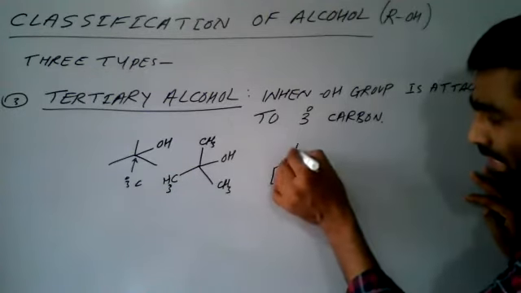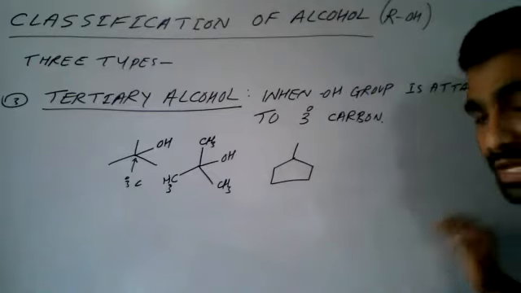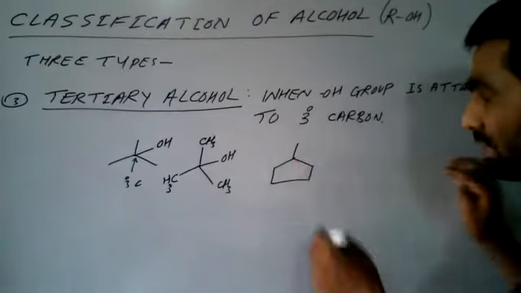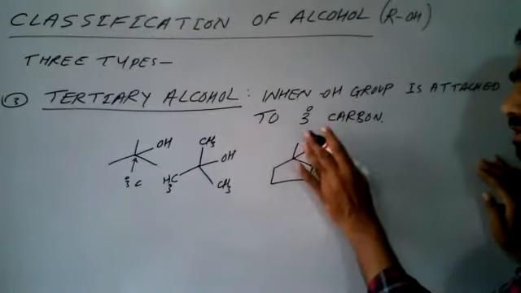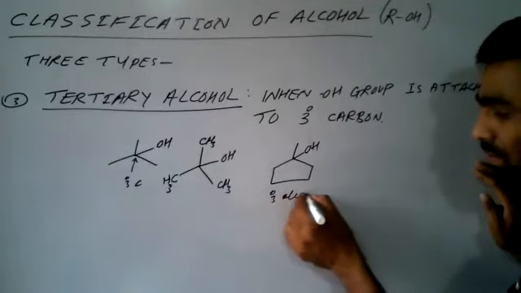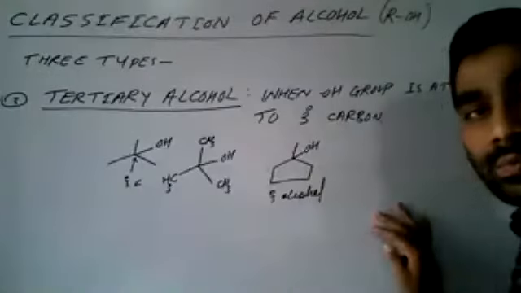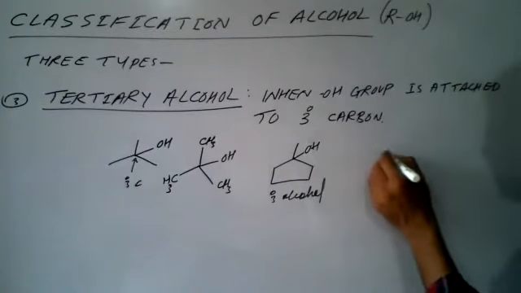If I attach one methyl here, now this carbon becomes tertiary carbon, right? And there is one more hydrogen left here. If I replace this hydrogen by OH group, this is the example of tertiary alcohol. This becomes tertiary alcohol, right? Okay. There are many examples.